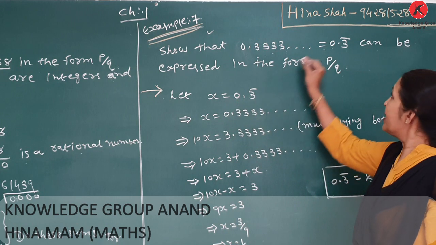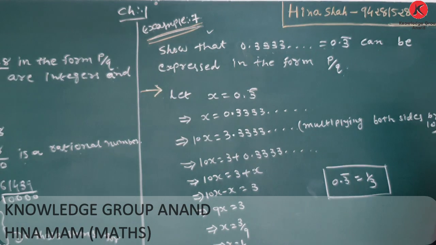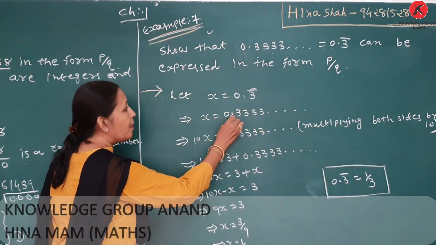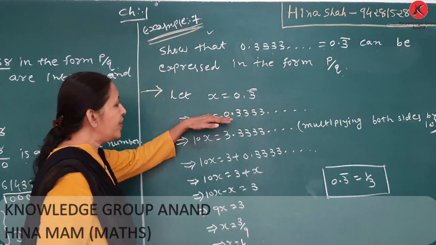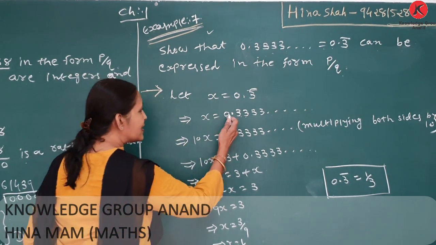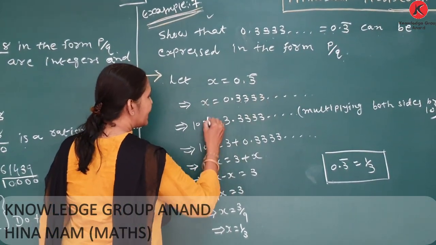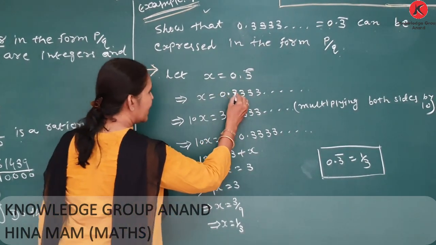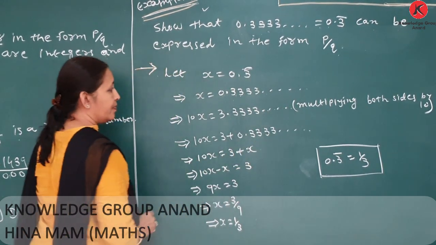Suppose we assume x is equal to 0.3 bar. It is written as x is equal to 0.3333 and so on. Now we multiply both sides by 10. Then the decimal point moves to the right side. 10x is equal to 3.3333 and so on.